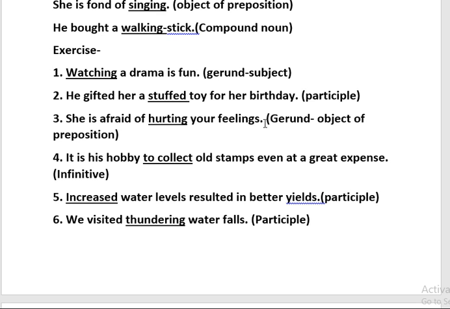She is afraid of hurting your feelings. What is she afraid of? Hurting your feelings. And it is coming after the main verb here. So it is gerund and it is object of the preposition here.